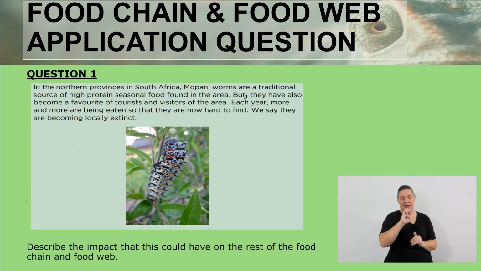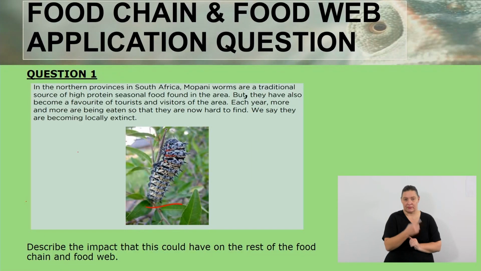So here's a picture of Mopani worm on a tree here. Now our question says, describe the impact that this could have on the rest of the food chain. So if Mopani worms were to be removed from the food chain, what would be the effect of that? Now let us look at our solution.